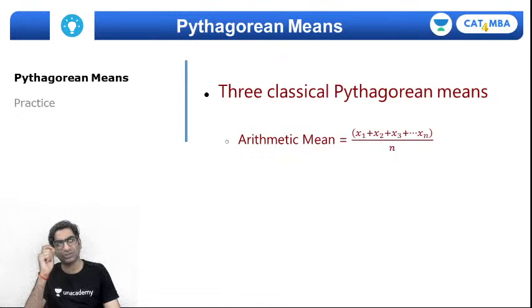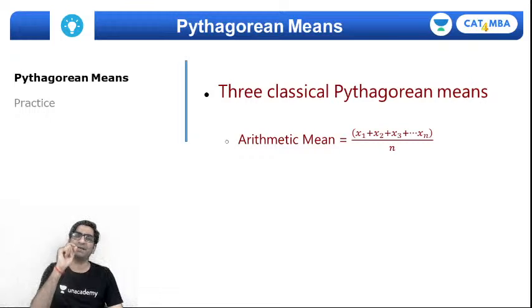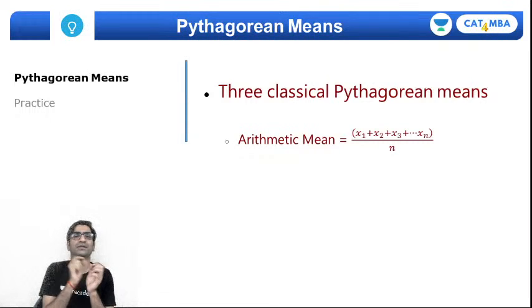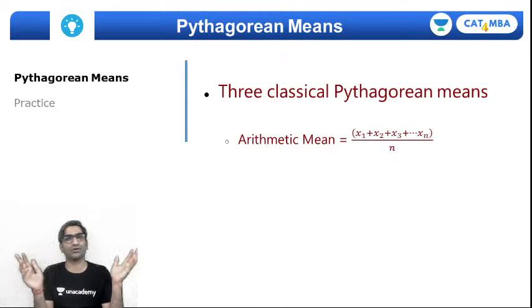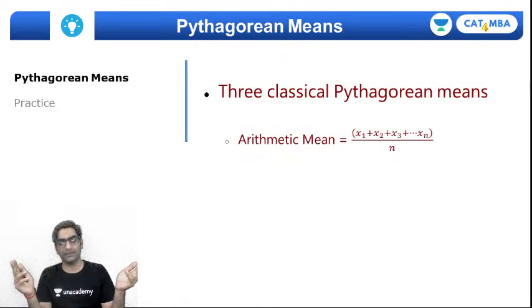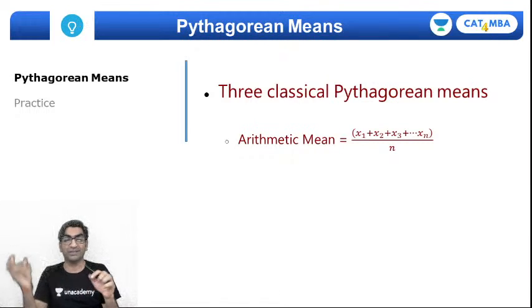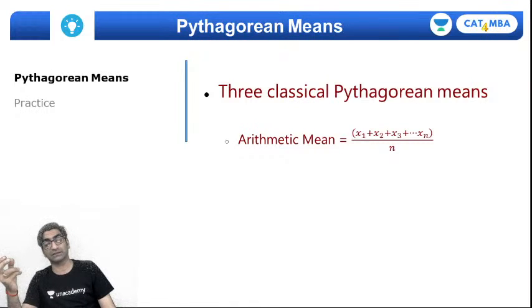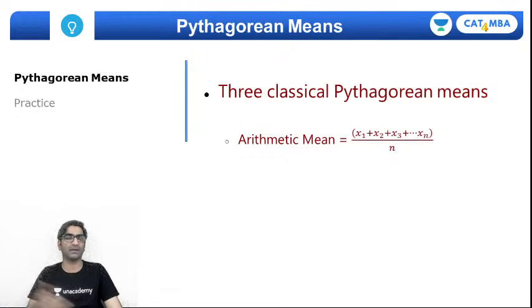The easiest way of understanding arithmetic mean is to consider two variables, right? Let's say there are two variables a and b, then their arithmetic mean will be a value which if I place between a and b forms an arithmetic progression, right? So that's why it's called arithmetic mean, because it's equidistant from both a and b, right?